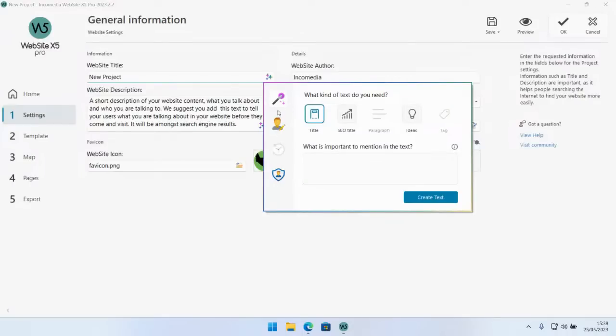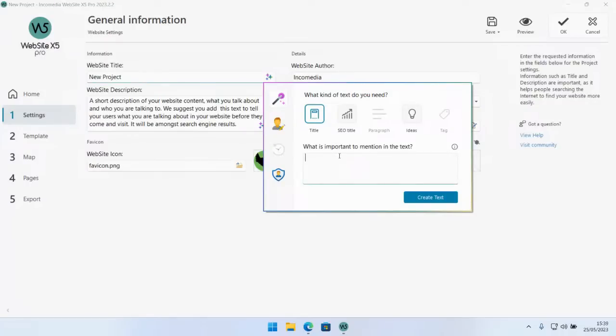So yeah, this section is divided into 4 steps. The first one is essentially the one where you tell the AI what kind of content you're looking for. You have title, you have SEO title, which is kind of the same as title, but let's say it's not going to look as pretty most of the time, but it's going to be written using certain SEO rules in order to help search engines to better index your website online. Then you get the paragraph, which of course is going to be used for stuff as descriptions. Then you have ideas, which I'm going to be talking about in a second. And then you have tag, when you're generating keywords for your pages and stuff like that.